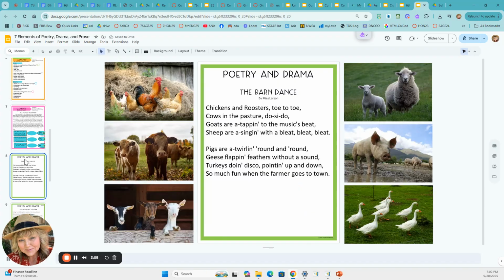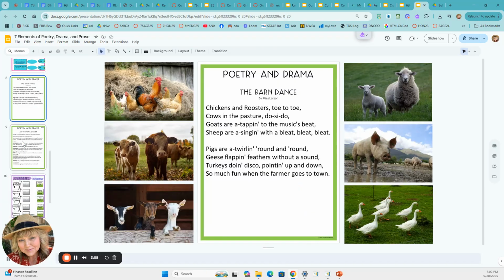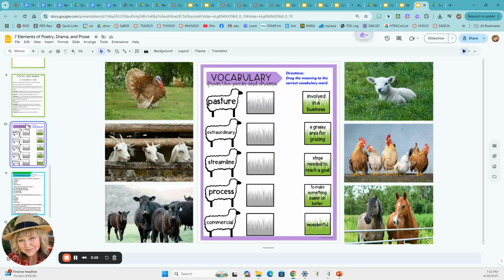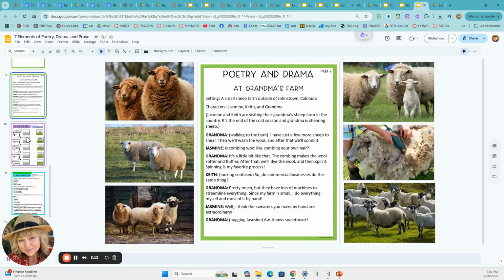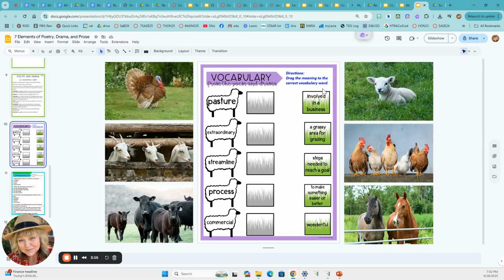The barn dance. This is a second set of stories. Same thing. I'm going to go through the exact same thing. You'll read the poem, read the drama. This one is drag the meaning of the correct vocabulary. Drag the meaning to the correct vocabulary word. Pasture is a grassy area for grazing.